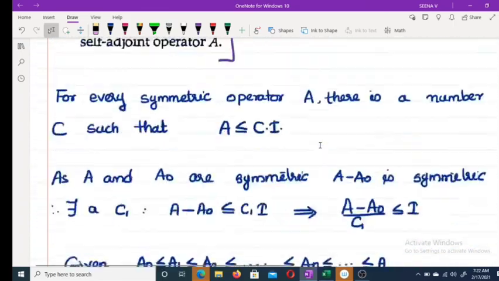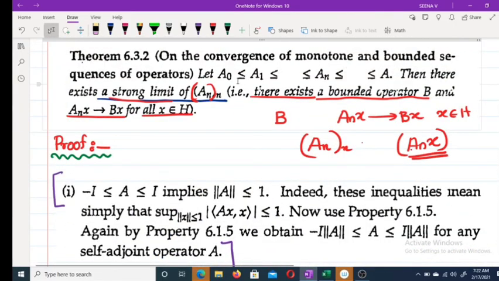Just to look back at the statement: A_0, A_1, etc. Then there exists a strong limit of A_n. That means there exists a bounded operator B and A_n x converges to Bx for all x belongs to H. Thus we have proved A_n x converges to Bx for all x belongs to H.